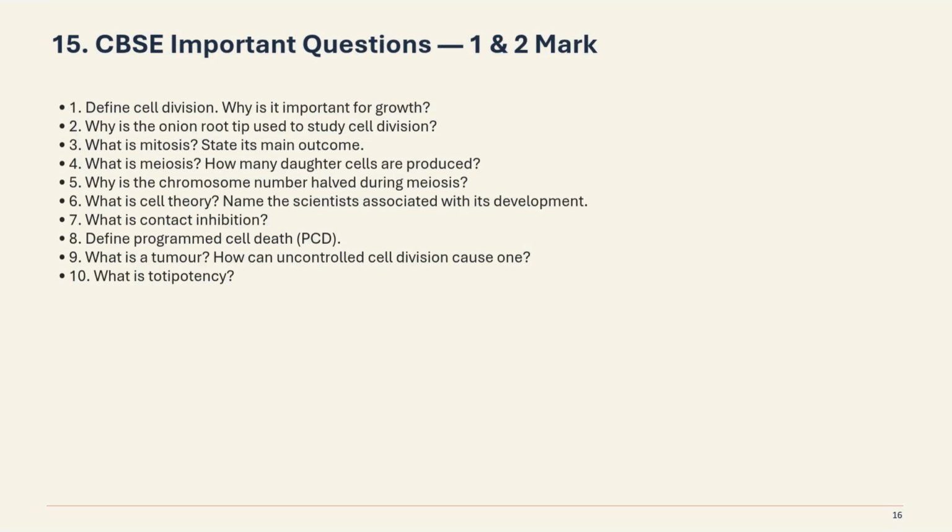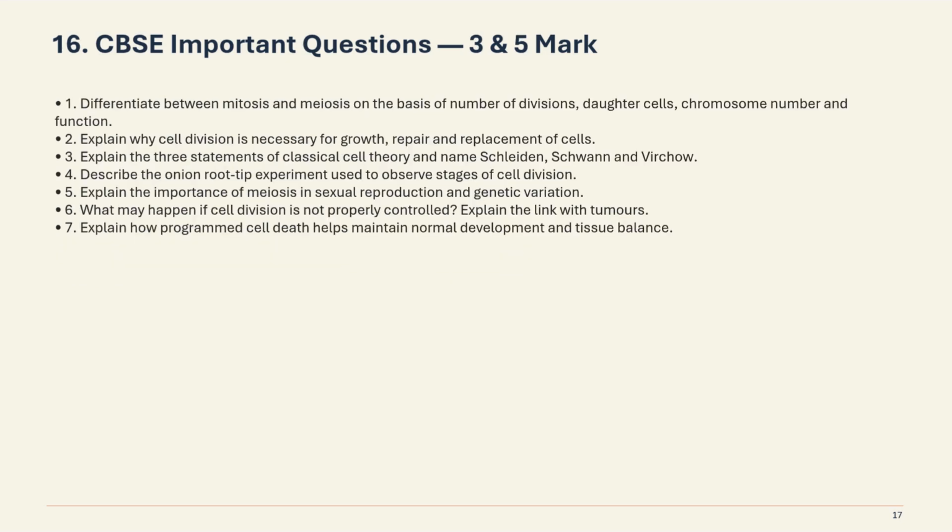Now, let's see the important questions for 1 and 2 marks. Define cell division. Why is it important for growth? Why is the onion root tip used to study cell division? What is mitosis? State its main outcome. What is meiosis? How many daughter cells are produced? Why is the chromosome number halved during meiosis? What is cell theory? Name the scientists associated with its development. What is contact inhibition? Define programmed cell death, PCD. What is a tumor? How can uncontrolled cell division cause one? What is totipotency? These are 1 and 2 mark questions.